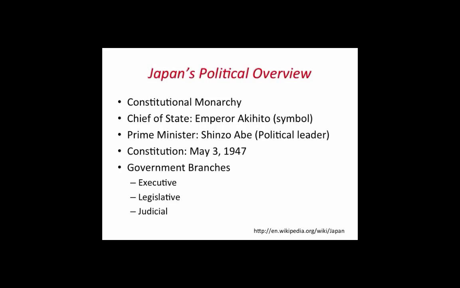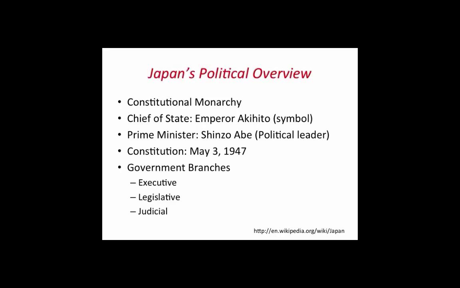The political system of Japan is structured in what is called a constitutional monarchy. This is such that the monarch does not solely hold the political power. The chief of state is the emperor, who is currently Emperor Akihito, and ascended to power through hereditary lines. With the current political system, the emperor is viewed more as a symbol rather than the political leader. The Prime Minister of Japan is an elected official who acts as the political leader. The current Prime Minister is Shinzo Abe.